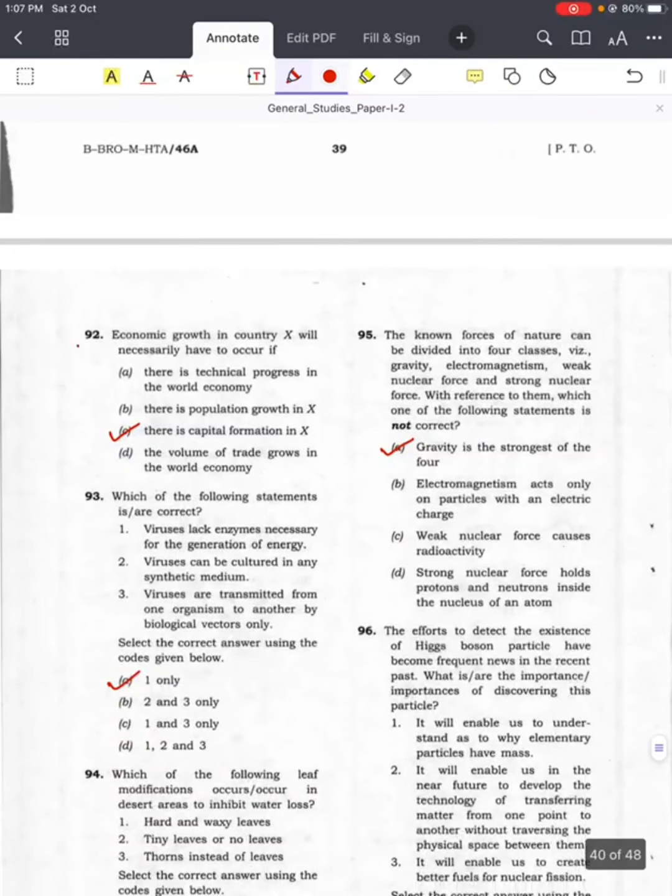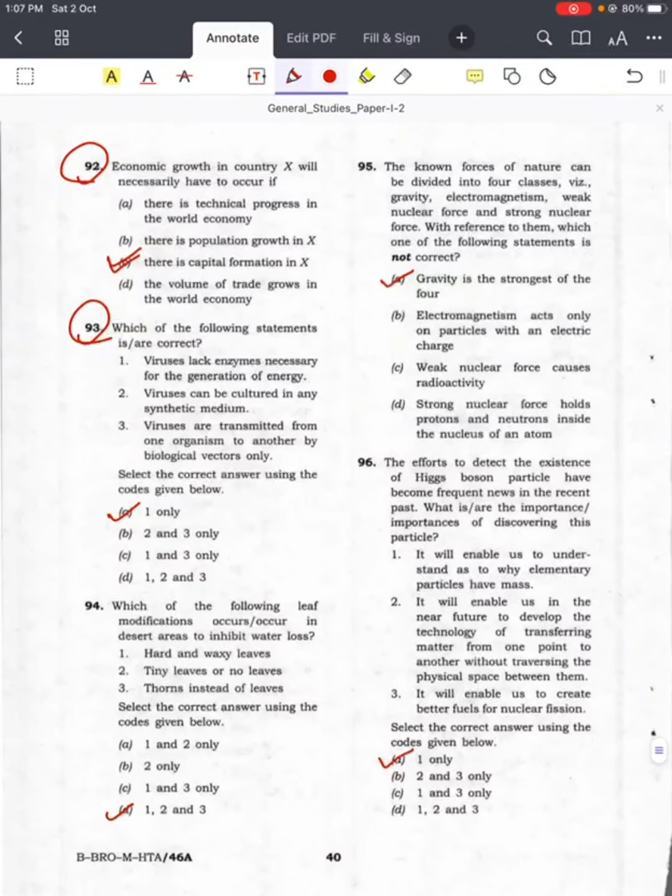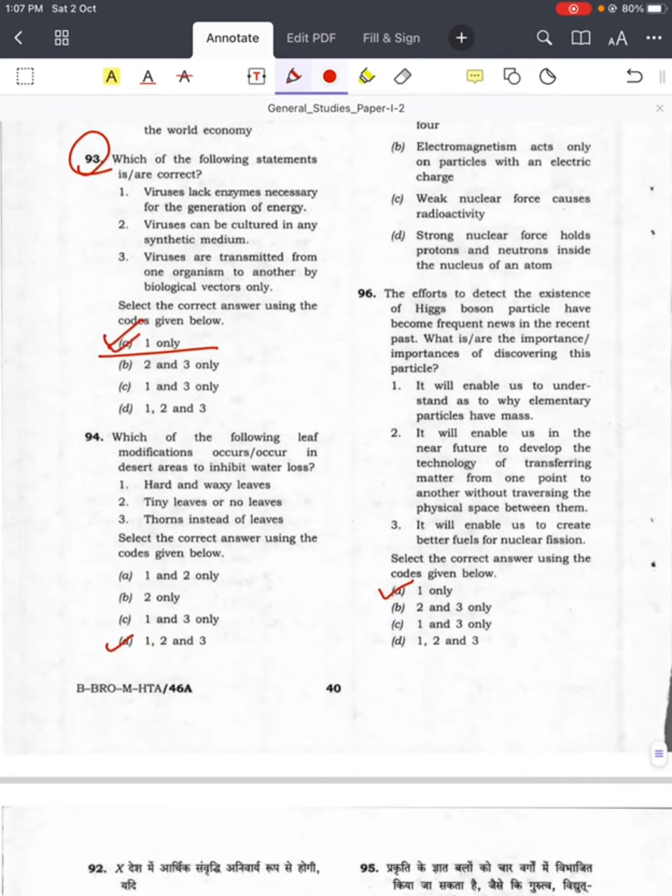Question number 92, economic growth, answer is C. Question number 93, with respect to viruses, answer is A, 1 only. Question number 94, with respect to inhibiting water loss, answer is D, 1, 2 and 3.